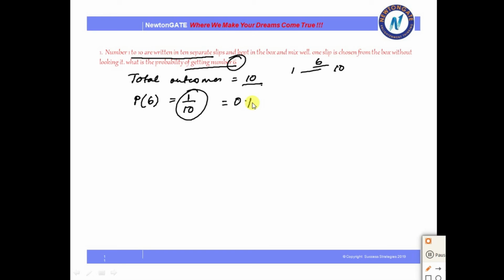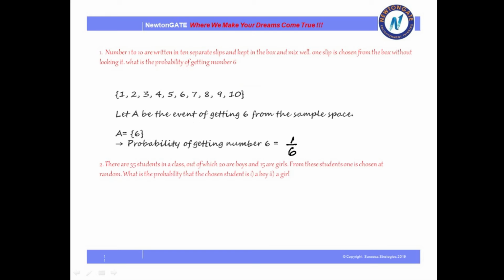So this is the probability of the number 6. Now that you have solved it, let us see that yes, this is the exact answer we are getting. Here we have the sample space. The event A is getting 6 from the sample space, and hence the probability is 1 by 6. Sorry, this will be 1 by 10.